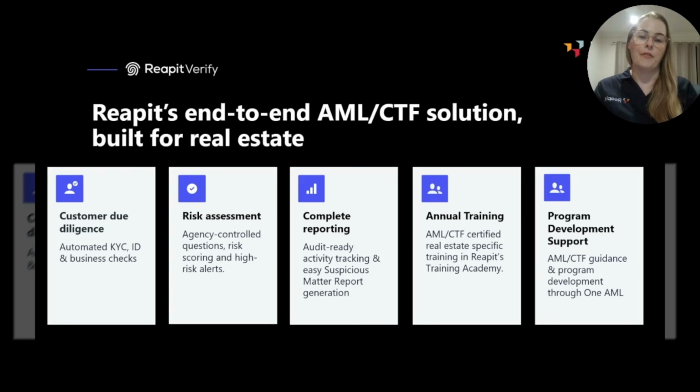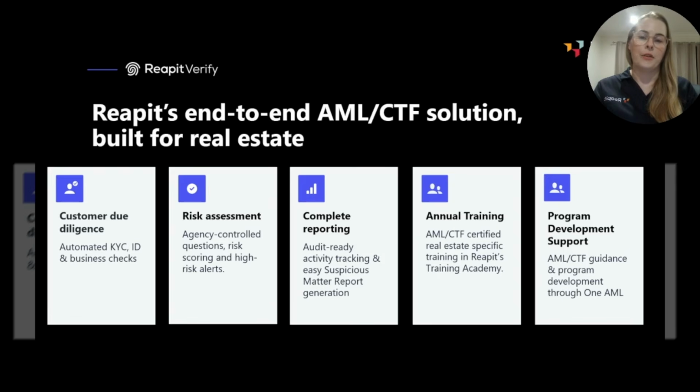In Reapit Verify, you can have a set of agency controlled questions that your compliance officer will set up, and then your vendors and your purchasers will all have a risk assessment associated with that particular property transaction that your team will be able to update and answer based on your staff members' dealings with those clients.